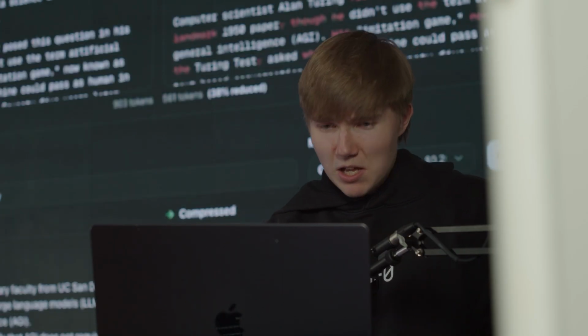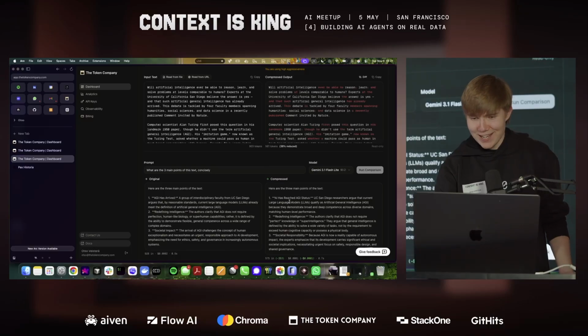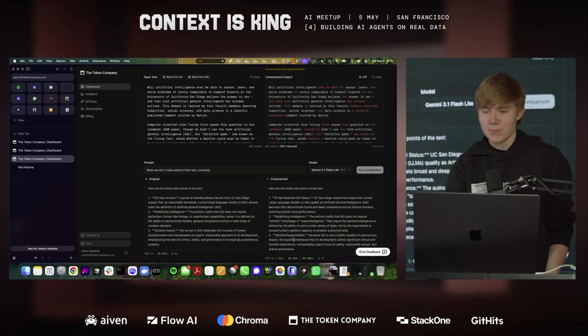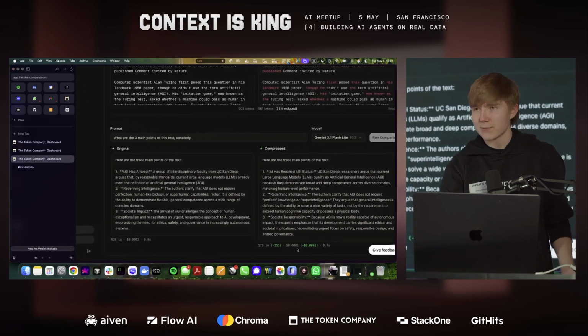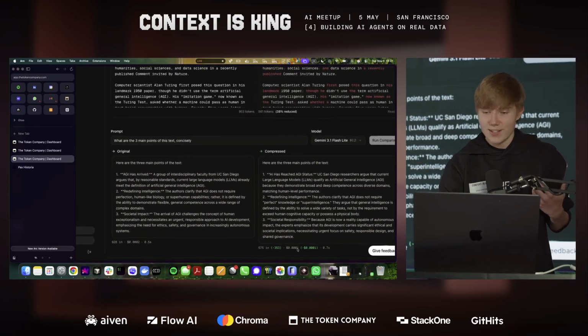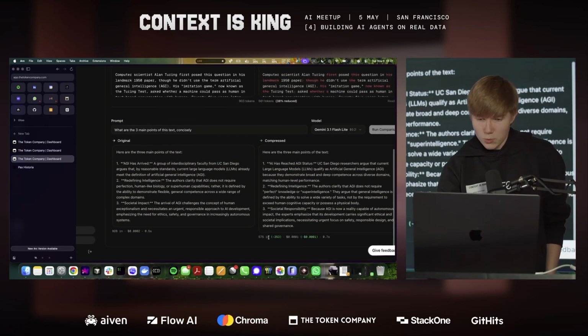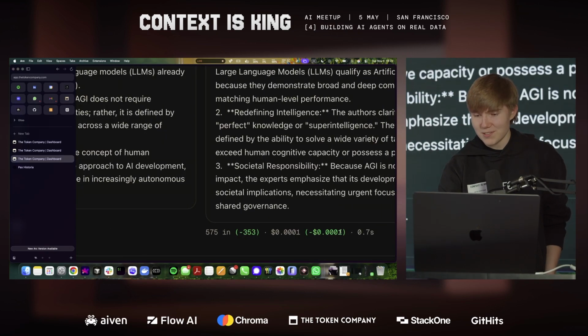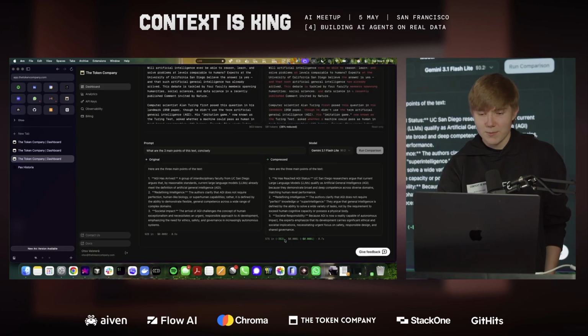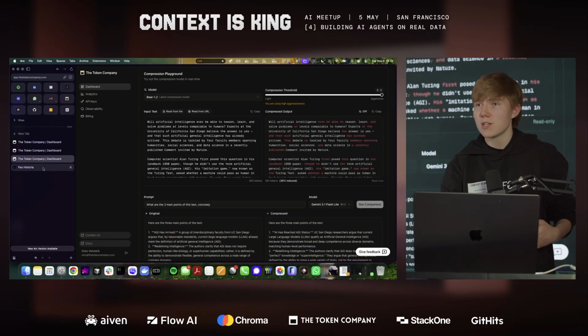Let's see. AGI has arrived, AI has reached AGI status, redefining intelligence, societal impact, societal responsibility. Basically the exact same stuff, but reworded because of LLMs being random. And here we see this is a 38% input token reduction. The cost reduction is minimal. This is just a rounding error. Yeah, and what does this mean in a real world production environment?